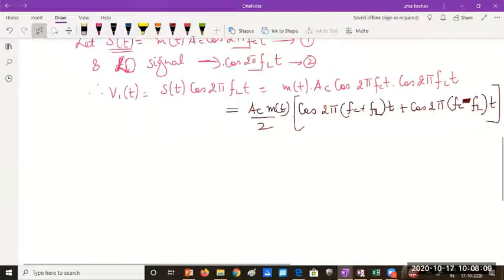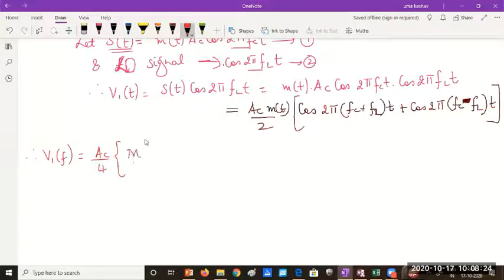Can you write the spectral equation V1 of F? Therefore, V1 of F is AC by 4 into M of F minus FC plus FL, plus M of F plus FC plus FL.